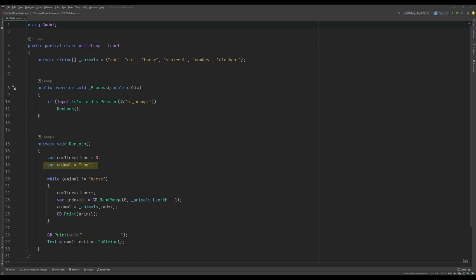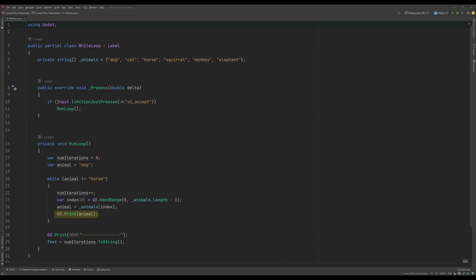Next, we're making our own string variable simply called animal and initializing it with the value dog. Then our loop. Our test condition is whether or not our animal string variable is equal to horse, which it is not, so this loop will execute at least one time. Inside our loop, we're iterating num iterations, getting a random integer index between 0 and _animals.length - 1, and we're assigning the appropriate animal from the _animals array to the animal variable we declared above our loop. Then we print the animal name to the output console.